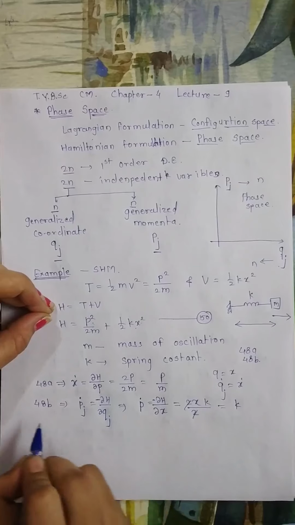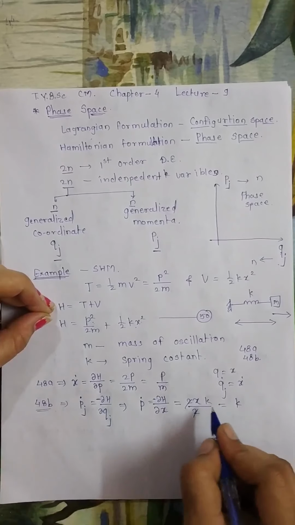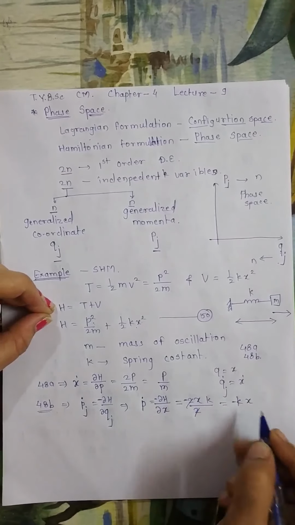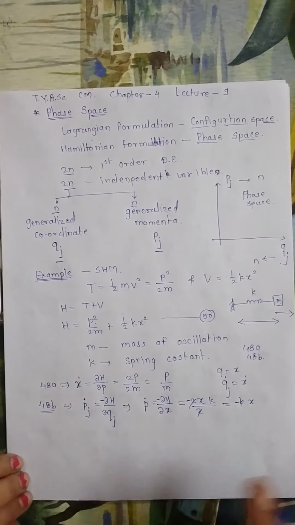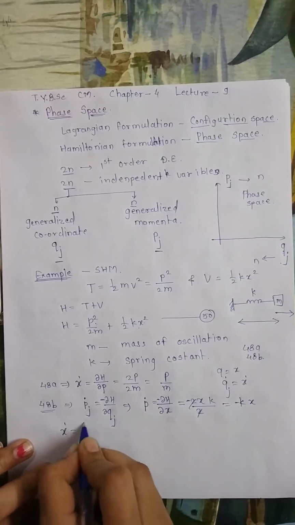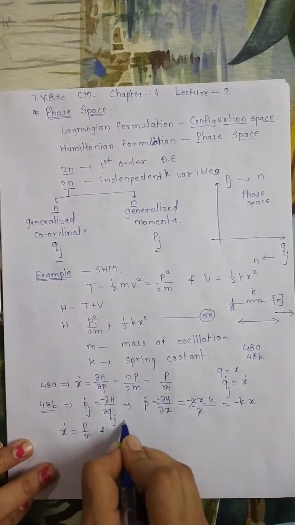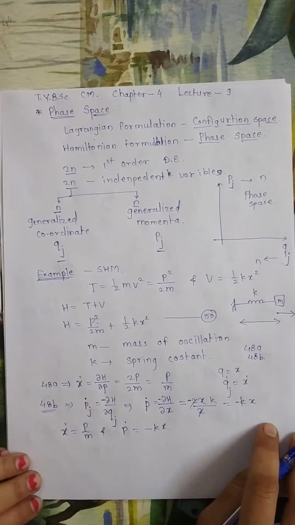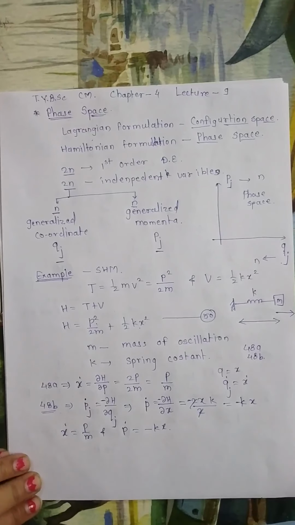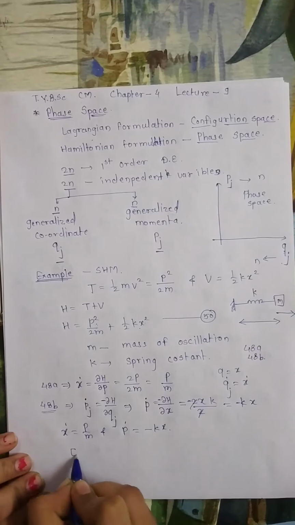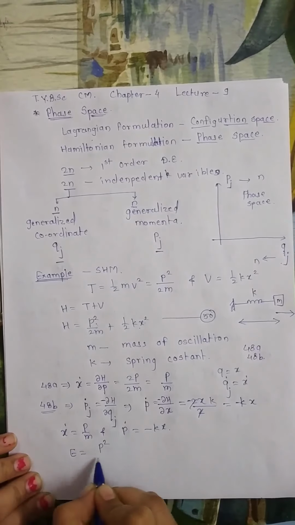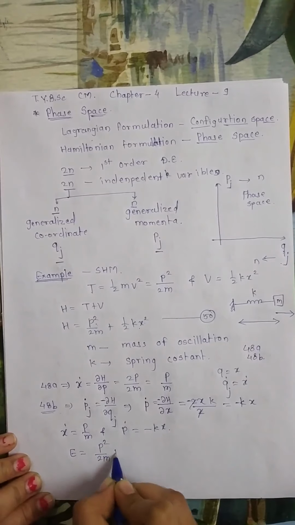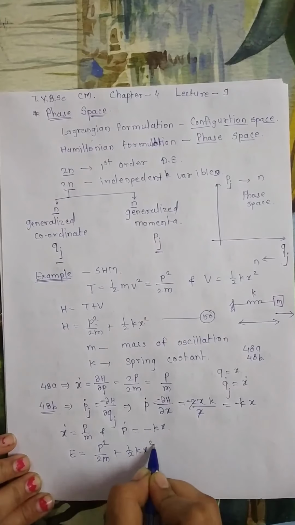Sorry for this mistake. There is a negative sign in 48b, so we'll get a negative sign in each term. So we got here x dot as p by m and p dot as minus kx. And the total energy is nothing but the Hamiltonian, which is a constant of motion. So this total energy is nothing but the Hamiltonian. So I can write E as p square upon twice m plus half kx square.